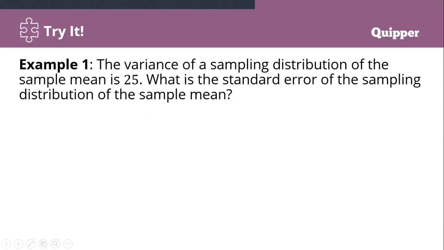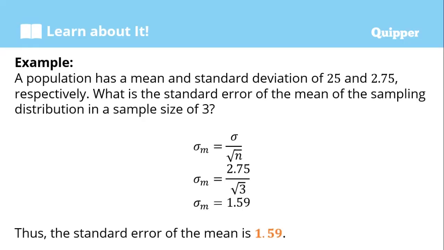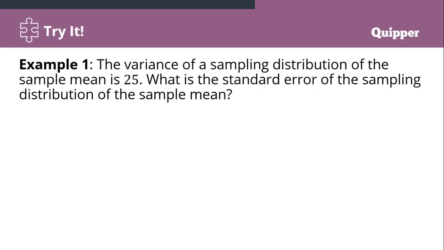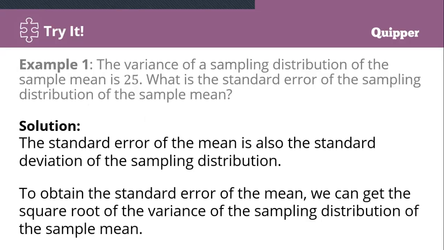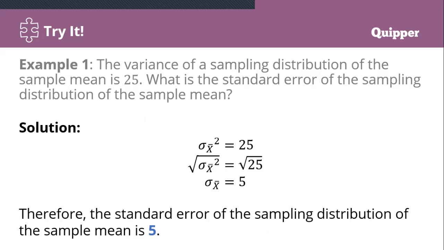Next, for example, the variance of the sampling distribution of the sample mean is 25. Now we need to find the standard error of the sampling distribution of the sample mean. What is the standard error if the given is the variance? Before, it was not the variance, the standard deviation was 2.75. So what if the variance is given? To find the standard error, we just take the square root of the variance.